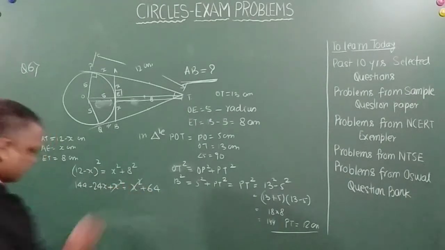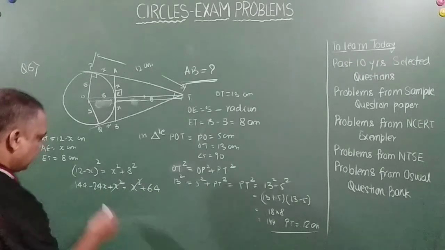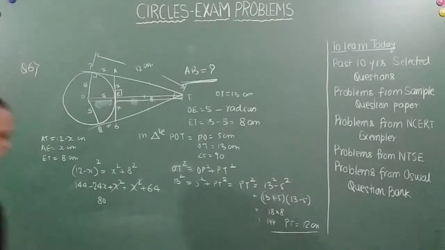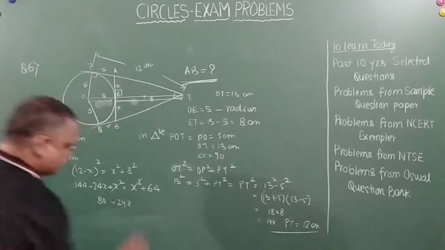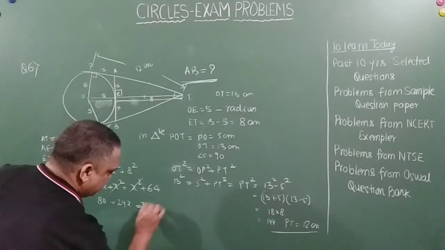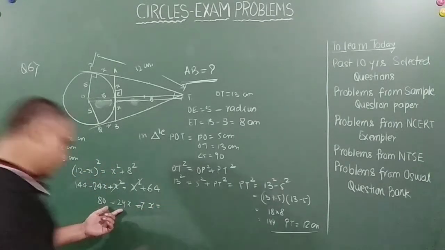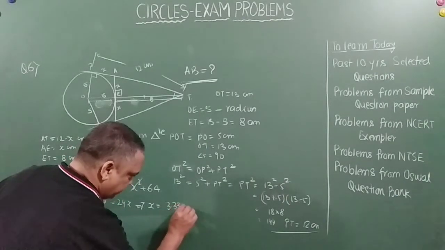So this and this will cancel, and bringing it to this side, this becomes 80 is equal to 24x, which says that x is equal to 3.333.